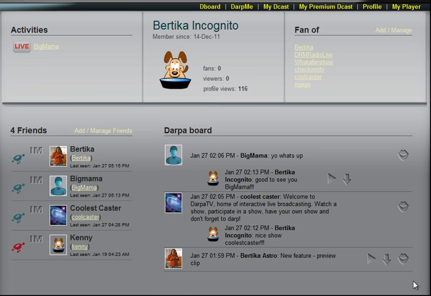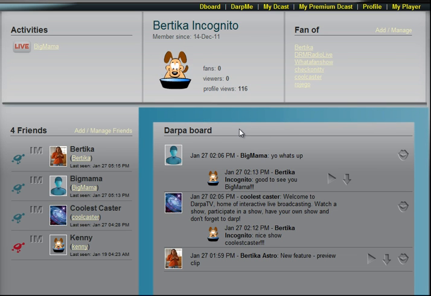This part here, to the bottom and to the right half of the screen, is called the DARPA board. This is where the DARPs come in. So anybody who is a friend of yours or that you're a fan of who creates a DARP will show on your DARP board. DARPs are kind of like tweets, but there are audio and video components to them as well as text. And you can DARP back to those, so you can have conversations back and forth.